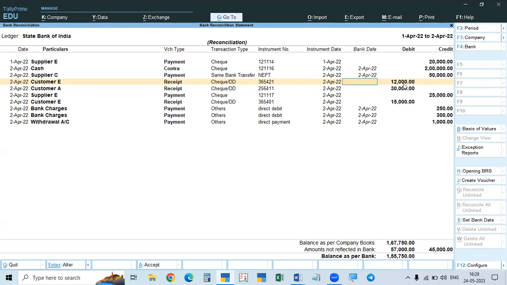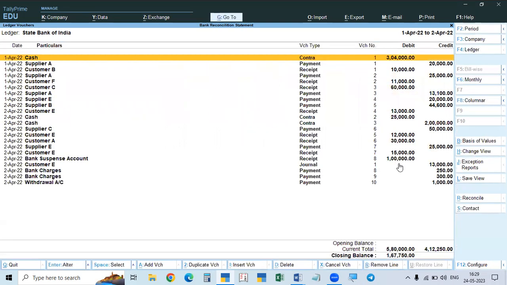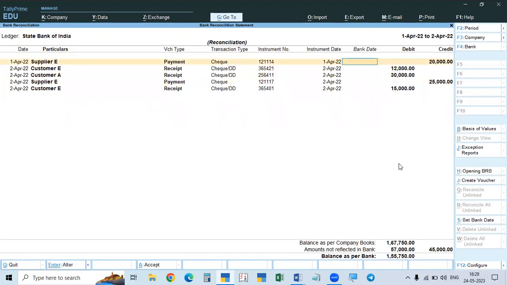Now 1, 2, 3, 4, 5. These are not reflected in the bank. So it's completed. Now accept this, and now go again to Alt R. See here, these are the things which are entered in the bank but not entered in the cash book, our book. So we enter that, so the difference is closed.